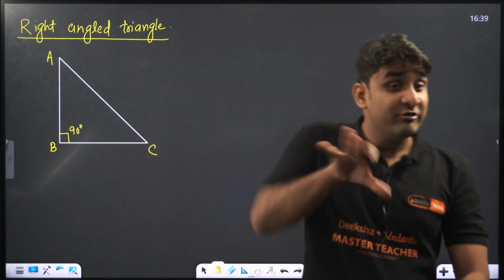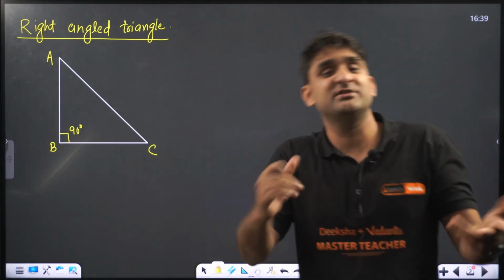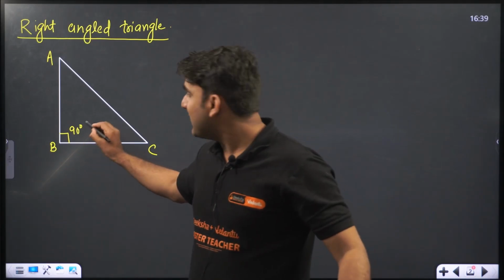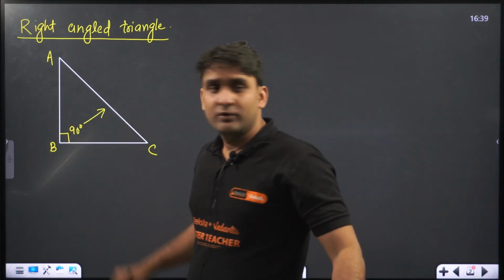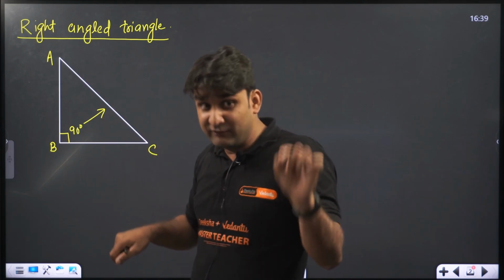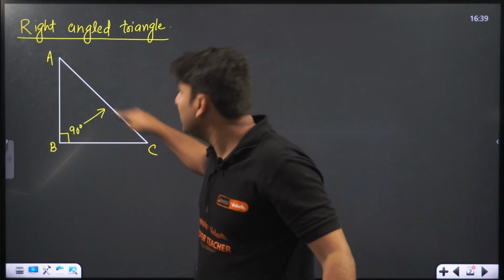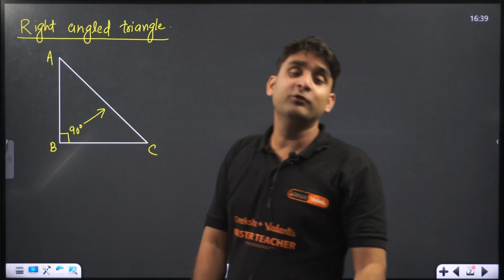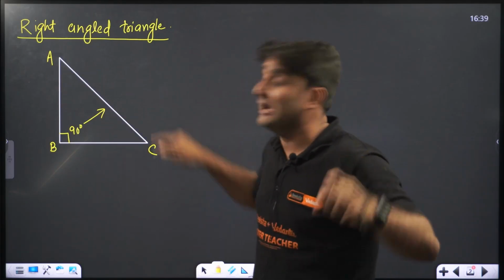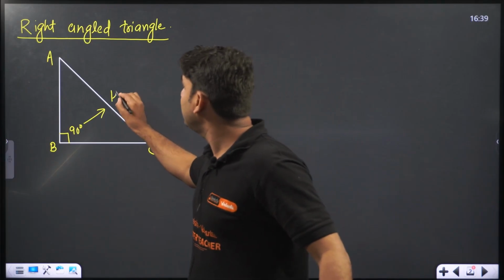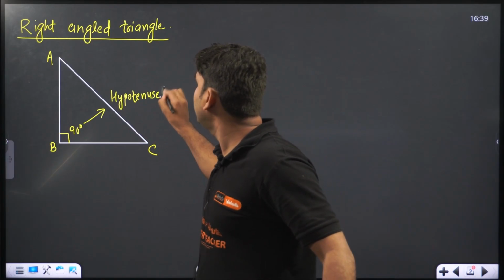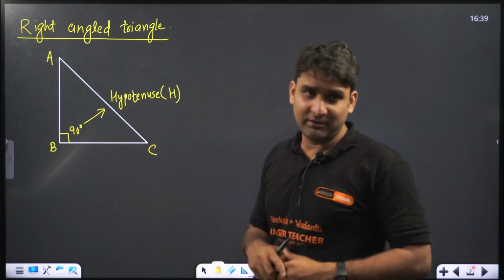Now let's operate the right angle triangle. Let's understand where is the base, which is the perpendicular, which is the hypotenuse. So let me tell you everyone, if this is 90 degree, now mark an arrow which is leaving from 90 degree and going in forward direction. The arrow will indicate the hypotenuse. If you leave an arrow from 90 degree, the direction of the arrow will indicate the hypotenuse. So this is called, champion, hypotenuse. And in trigonometry it is represented as capital H.